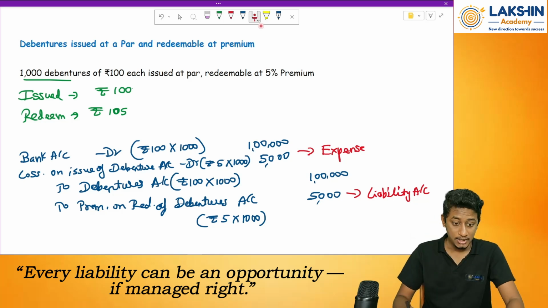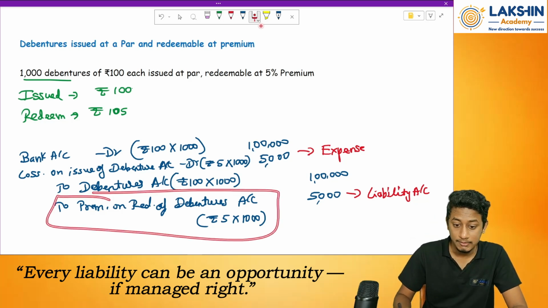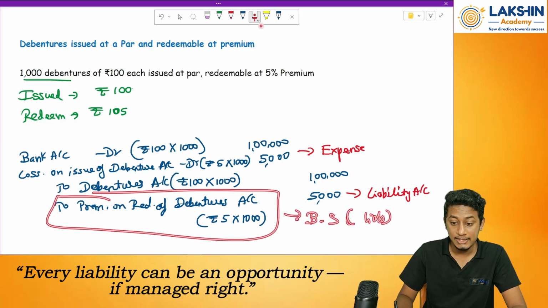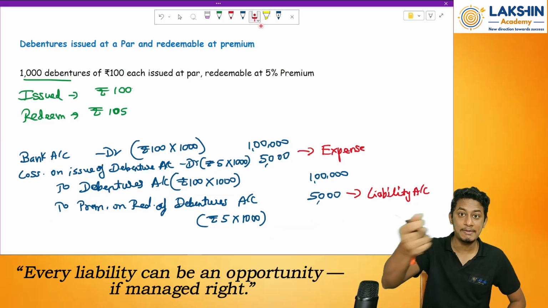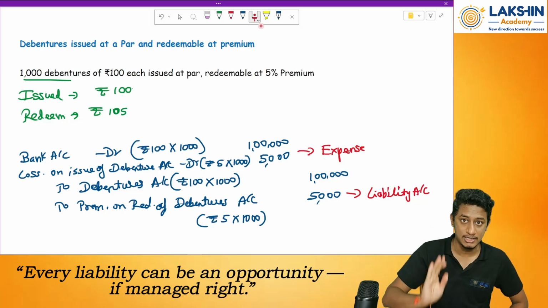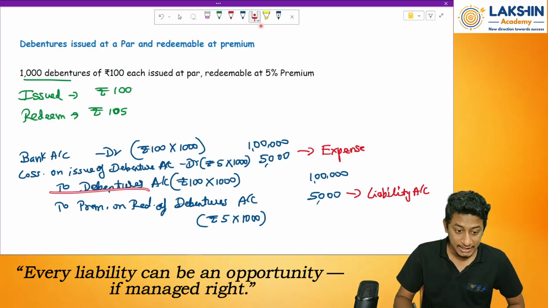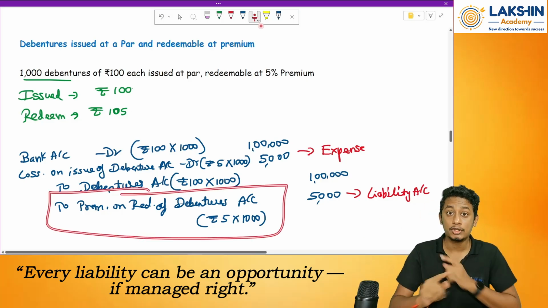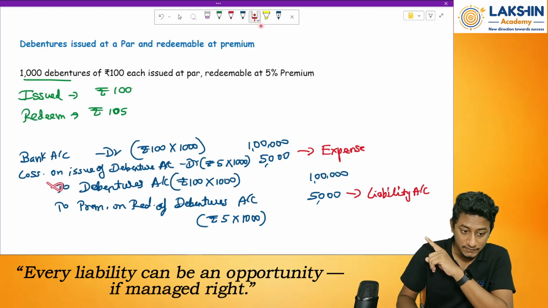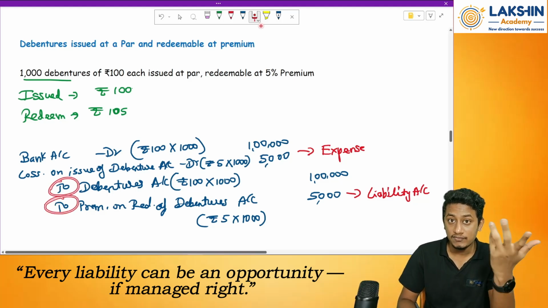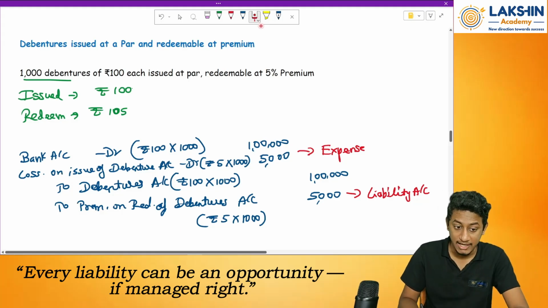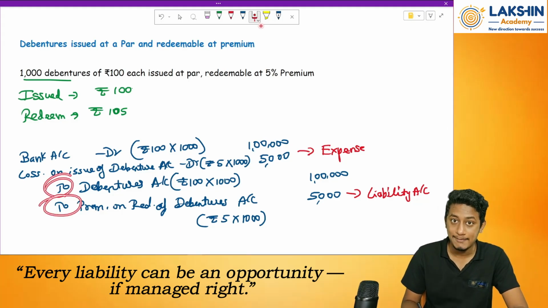Right? But where will this be taken to? To my balance sheet. Why? Because it's a liability. That means I need to clear it off. So whenever I am redeeming the debentures, I am paying off the money for the debentures. Should I maintain this account in my books of accounts again? No. So I will cancel off this account. How will I cancel off these both accounts? By debiting it, because these were liability accounts. To cancel a liability, I will debit the account.